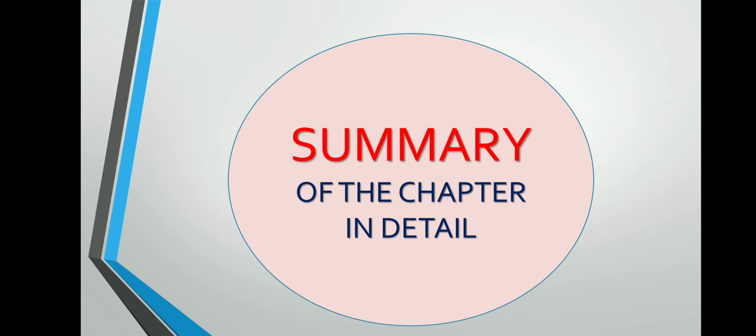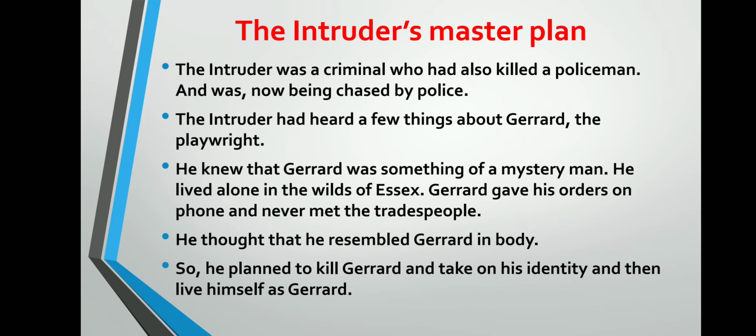Now, the summary of the chapter in detail. The intruder's master plan. The intruder was a criminal who had also killed a policeman and was now being chased by police. In the story, the intruder is a crook and he entered in a secret manner the house of Gerald. The police are chasing him, and now after killing Gerald, he wants to become Gerald and lead a peaceful life. The intruder had heard a few things about Gerald, the playwright.